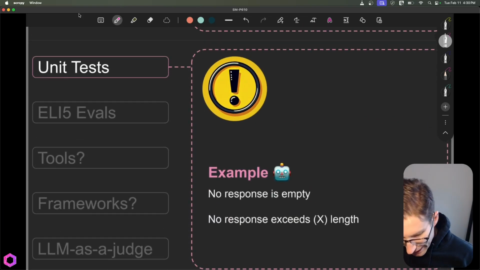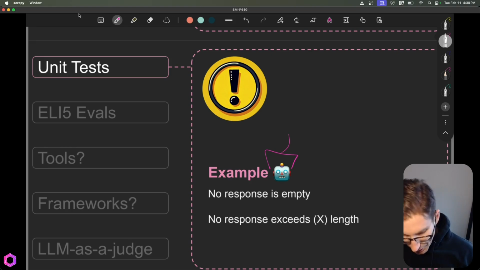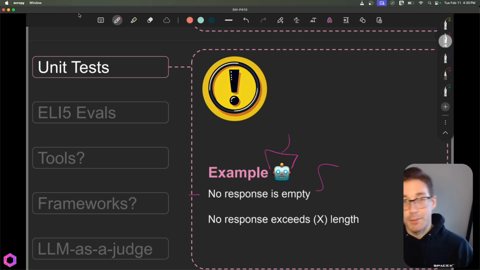So say we have a RAG chatbot, right? With a RAG chatbot, you ask it a question, it goes off to a database, it pulls the information back, and it gives it to our user. Well, there's a series of things that we can do with this chatbot to have a series of unit tests to effectively check if it's doing what it should in a very deterministic fashion. An example here is responses. Did it respond empty? If it gave an empty response, we should make it go back and produce a response that is not empty. That in itself is a unit test.